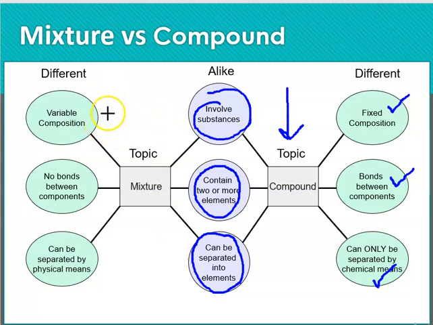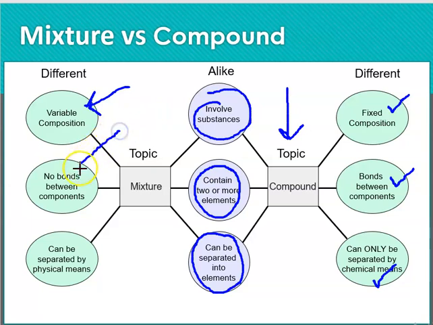How are they different? A mixture can have a variable composition, and just think about lemonade. Lemonade is a mixture, and it depends on your taste if you're putting more or less sugar, more or less lemon, or if you're adding mint or lavender or any other thing that you like in your lemonade.